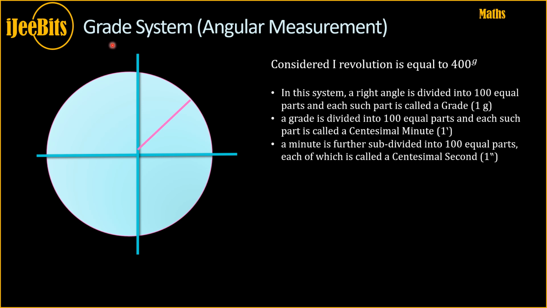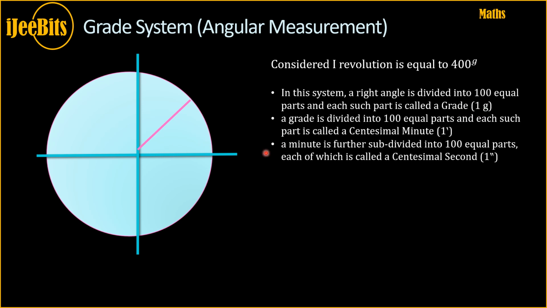We have one more system called the grade system, which is an angular measurement system. We can call it the centesimal system as well. In this, the entire circle is divided into 400 equal parts. So one right angle is divided into 100 equal parts, and each part is called a grade.